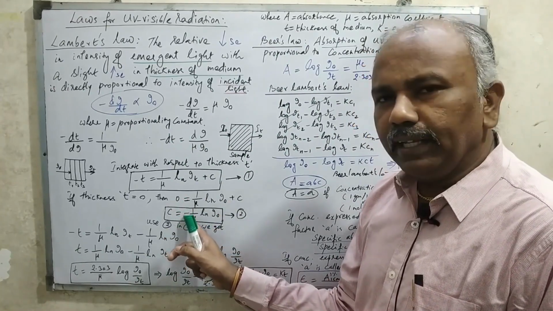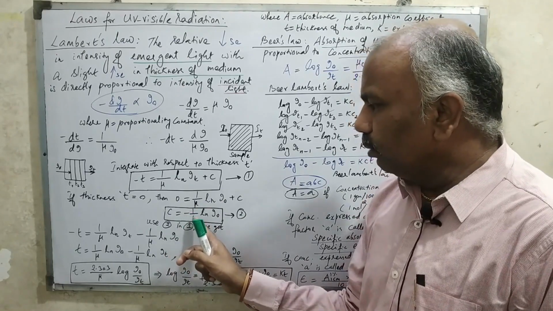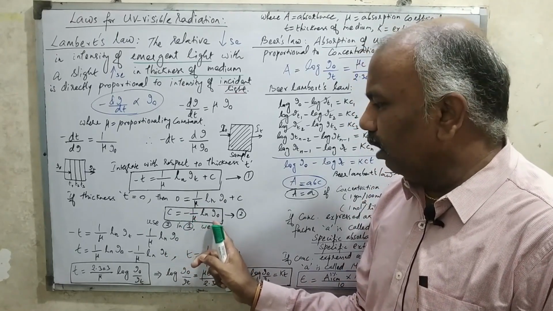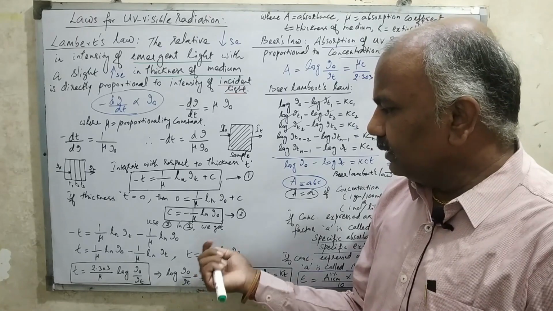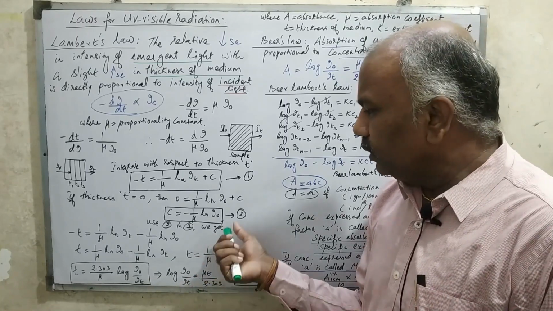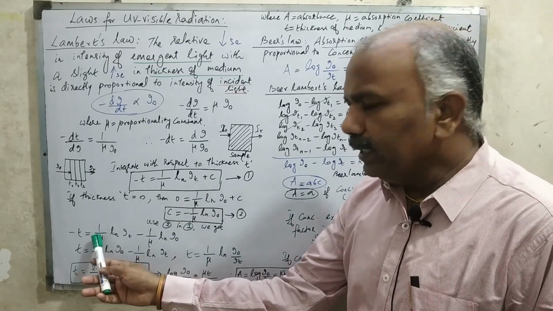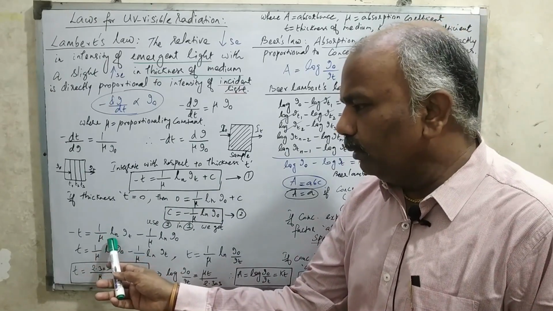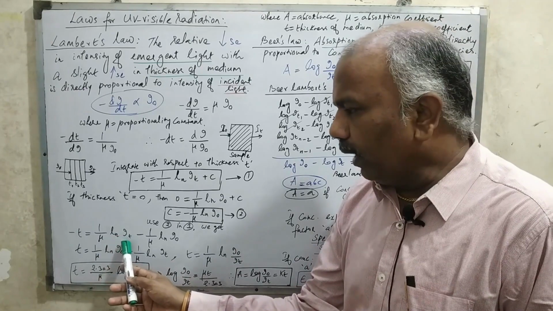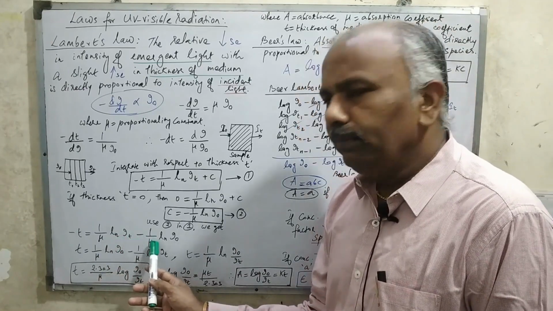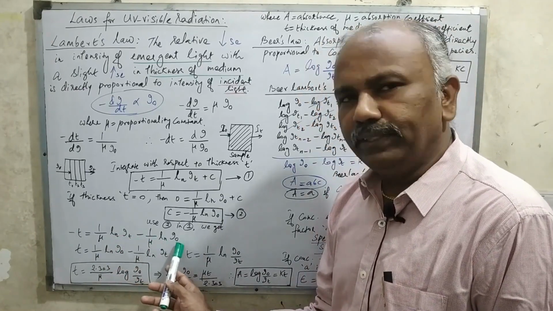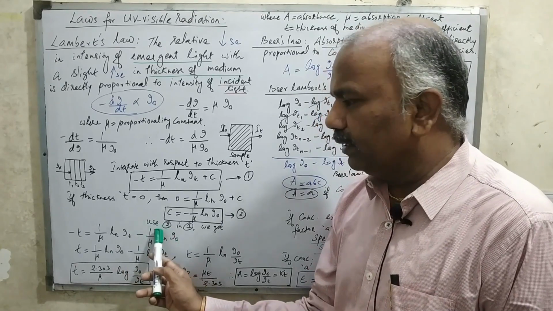C is basically an integration constant. C is equal to minus 1 by mu into natural log of I0. This is equation number 2. If I use equation 2 in equation number 1, I get minus T is equal to 1 by mu into natural log of I_T minus 1 by mu into natural log of I0, because of the C factor I am introducing here.